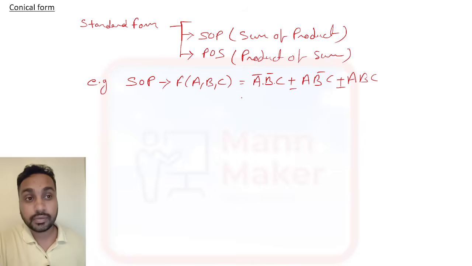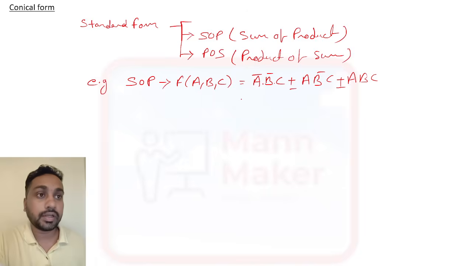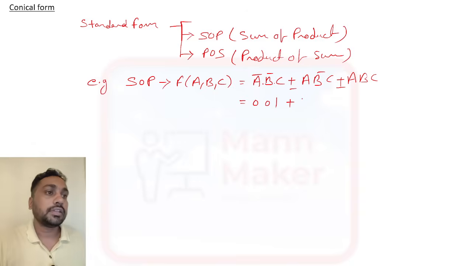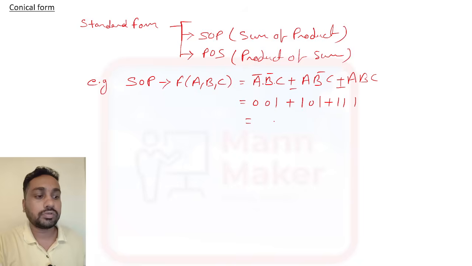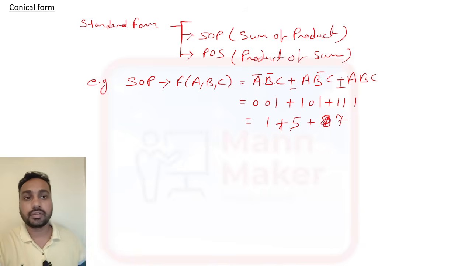Now you can represent this thing using numbers also. Bar means 0, this is 1, so 0 0 1, plus 1 0 1, plus 1 1 1. So 0 0 1 is your 1, this is 5, and this is your 7.